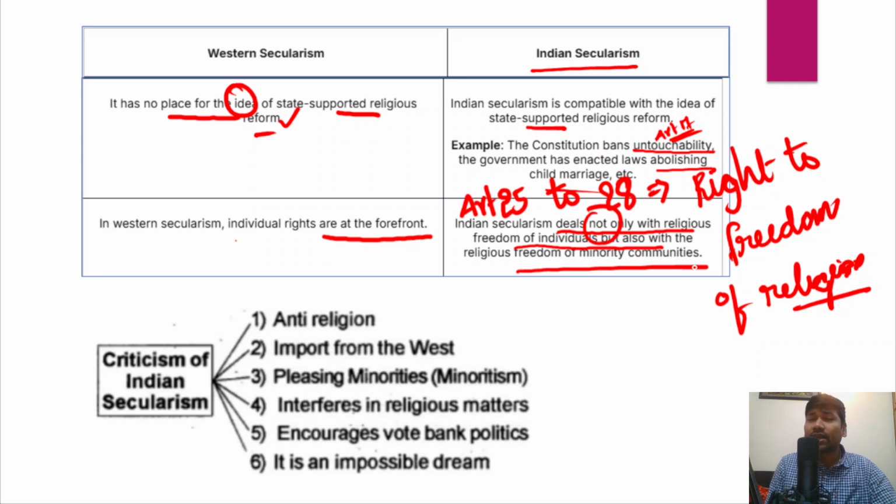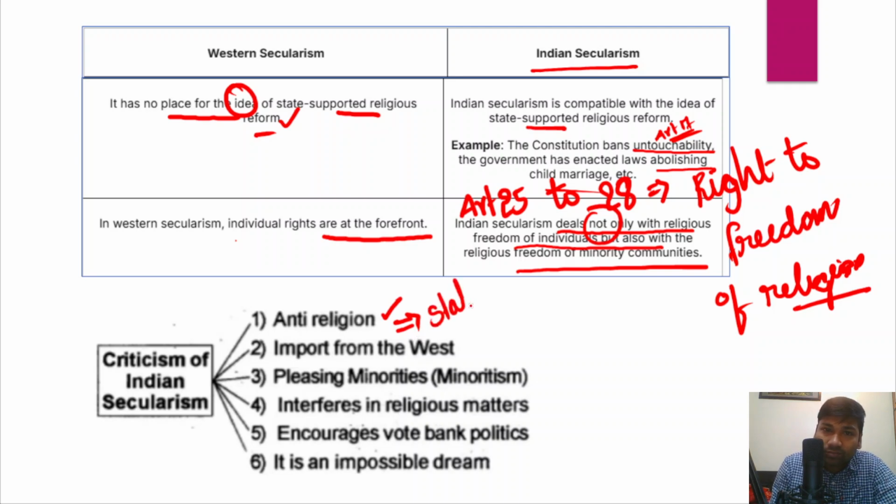However, Indian secularism has been criticized on certain grounds. So we'll understand what are those grounds why Indian secularism has been criticized by the scholars, right? Firstly, it is said that Indian secularism is anti-religion. Anti-religion in the sense that the state has been intervening in religious matters.